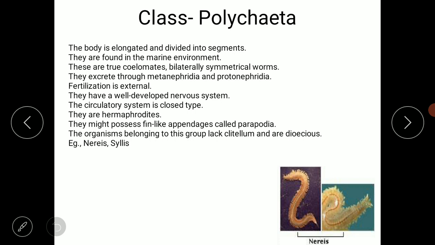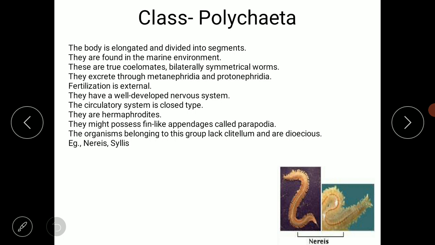They excrete through the metanephridia and protonephridia. Okay, so the protonephridia and metanephridia are the two organs which are helpful for the process of excretion. Then fertilization is external. These animals have a well developed nervous system. Circulatory system is of closed type. They are hermaphrodite. So hermaphrodite means what? Both male and female reproductive systems are present in a single individual. That is known as hermaphrodite.